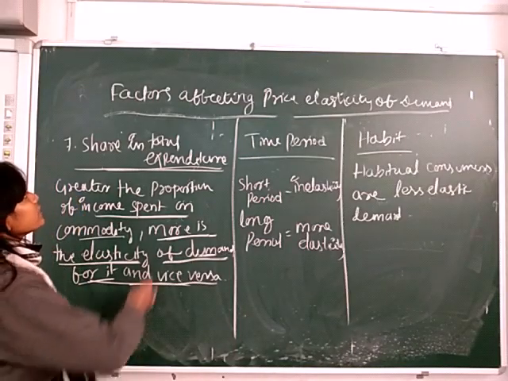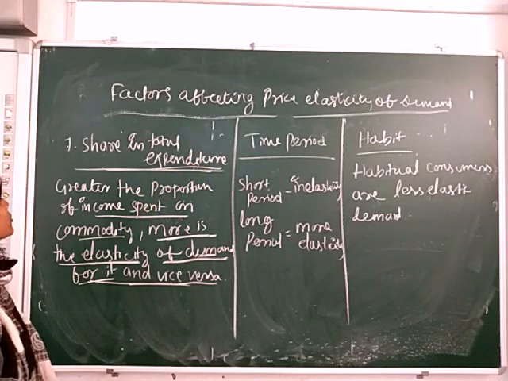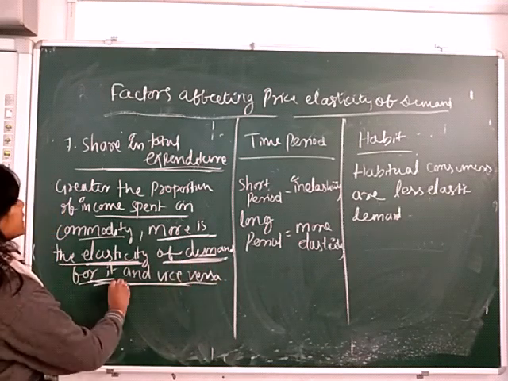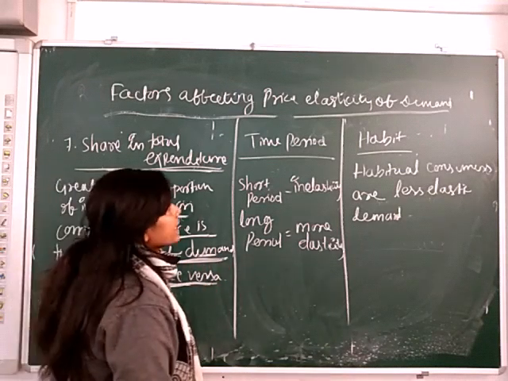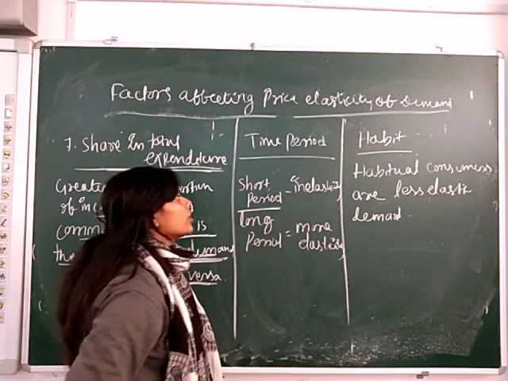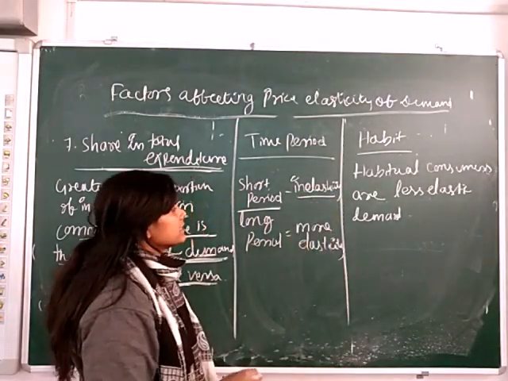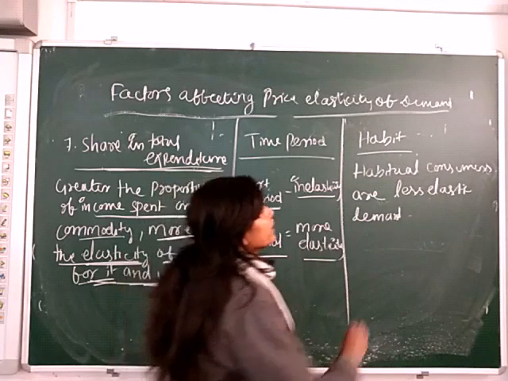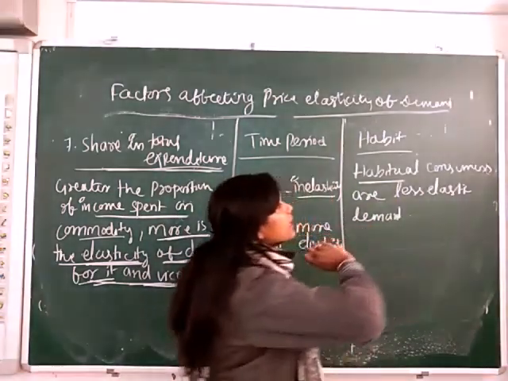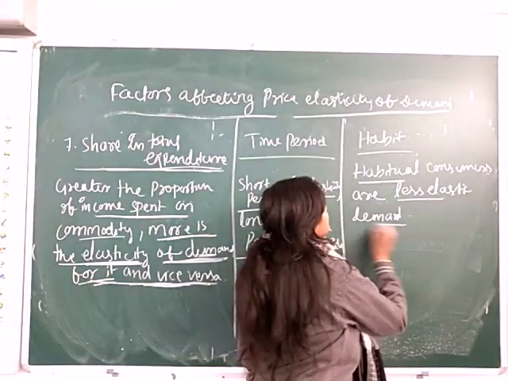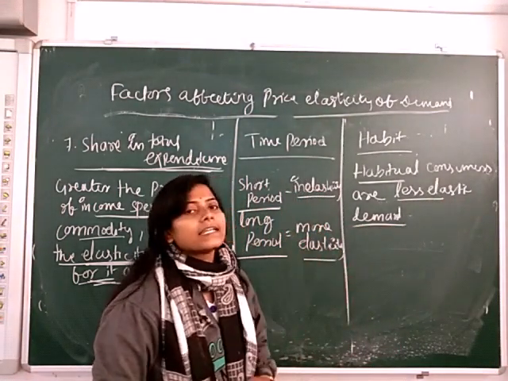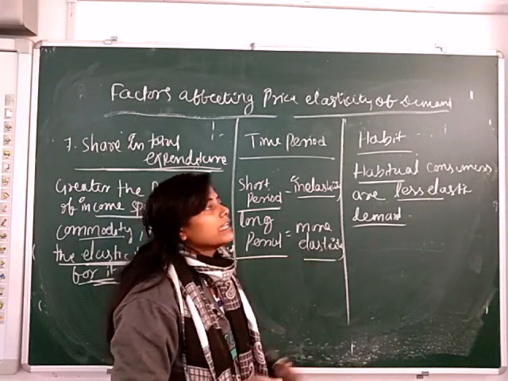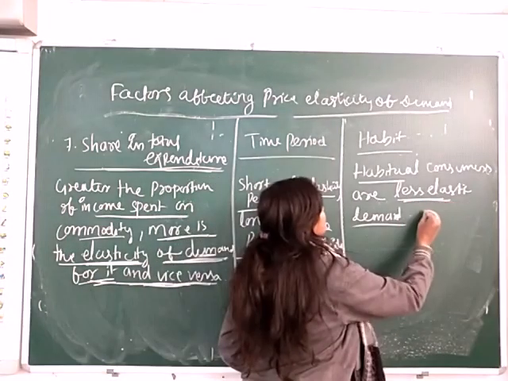Next is share in the total expenditure. The greater the proportion of income spent on a commodity, the more the elasticity of demand for it, and vice versa. Next is time period. If there is a short period, the demand is called inelastic. If there is a long period, then this is called more elastic demand. And last is habit. Habitual consumers have less elastic demand, because habitual customers, like those consuming alcohol, tobacco, etc., have demand called less elastic or inelastic.